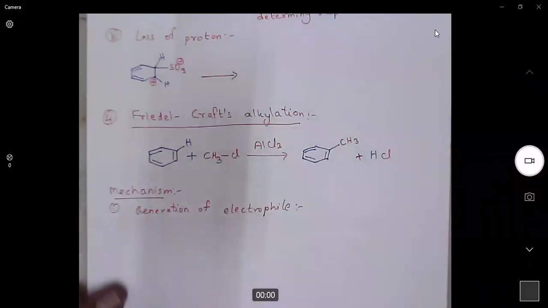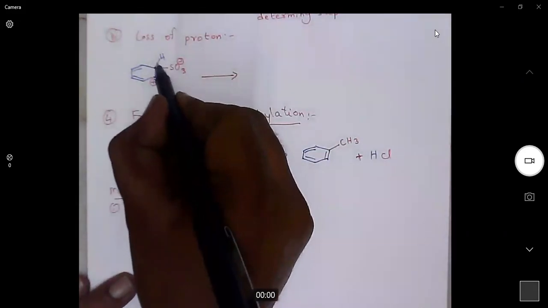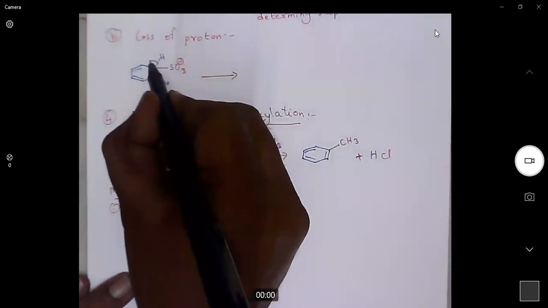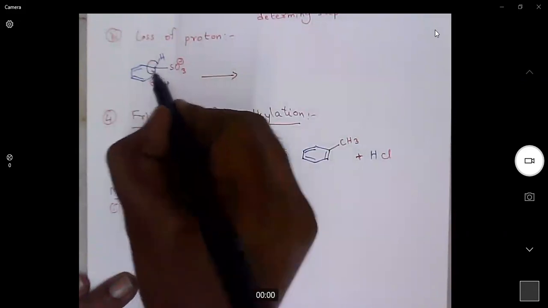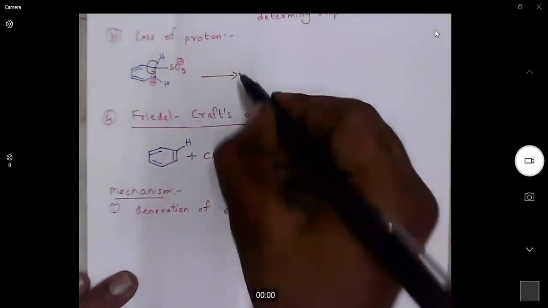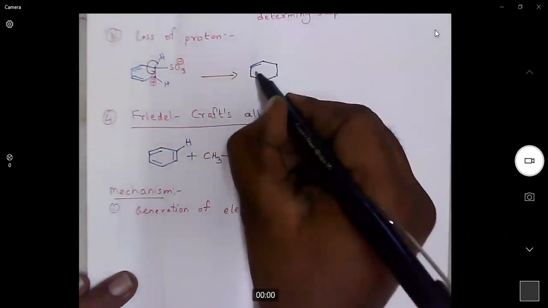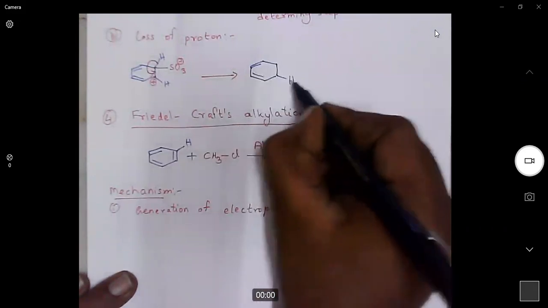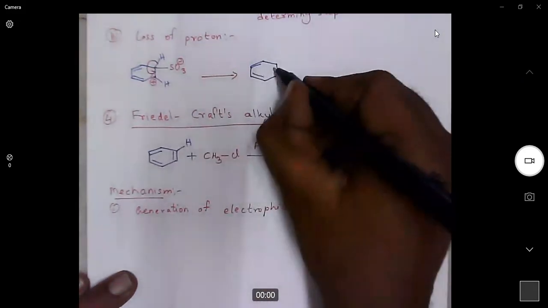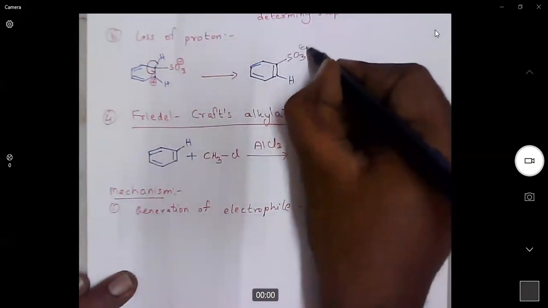The final step in the mechanism is a loss of proton. In this case, the proton will be lost and the bonding electrons will be polarized into the benzene ring so that it regenerates the aromatic nature. This is the newly generated double bond.